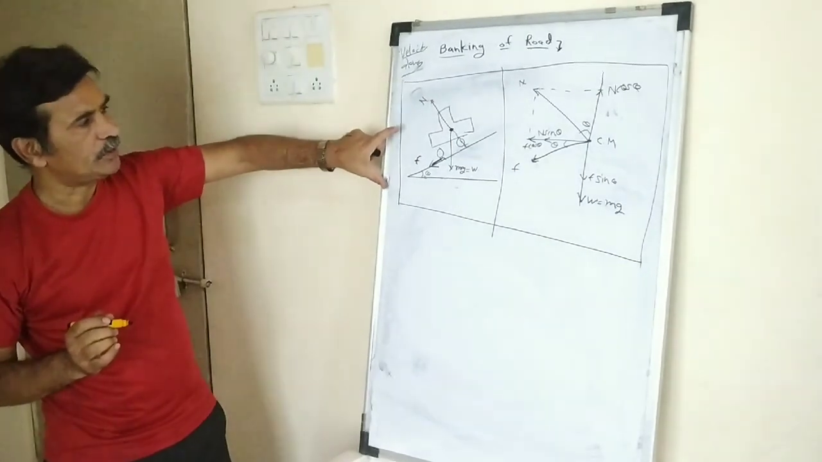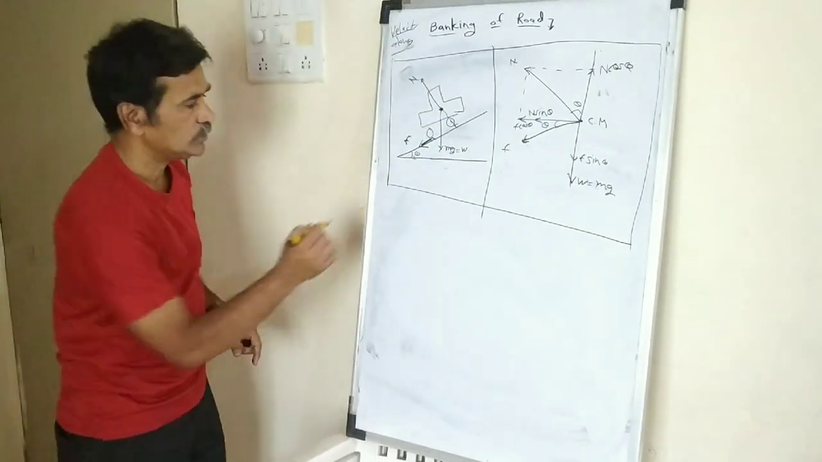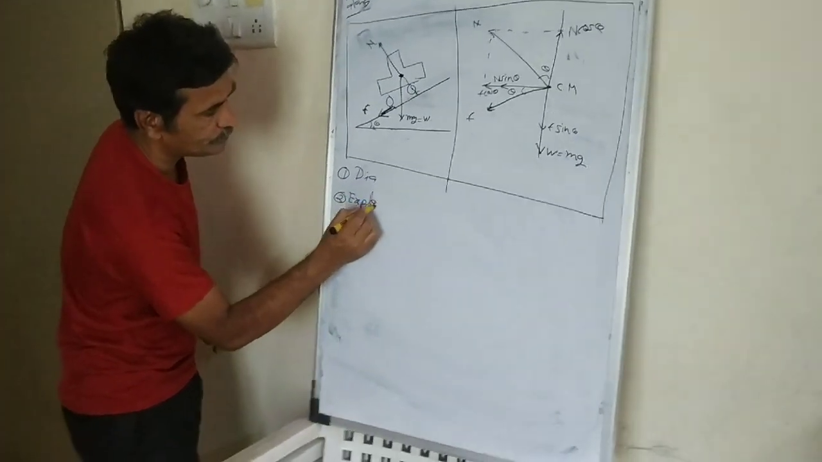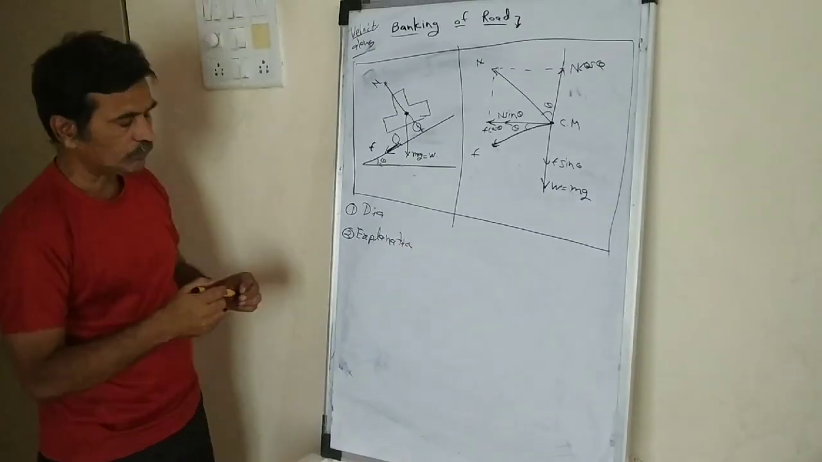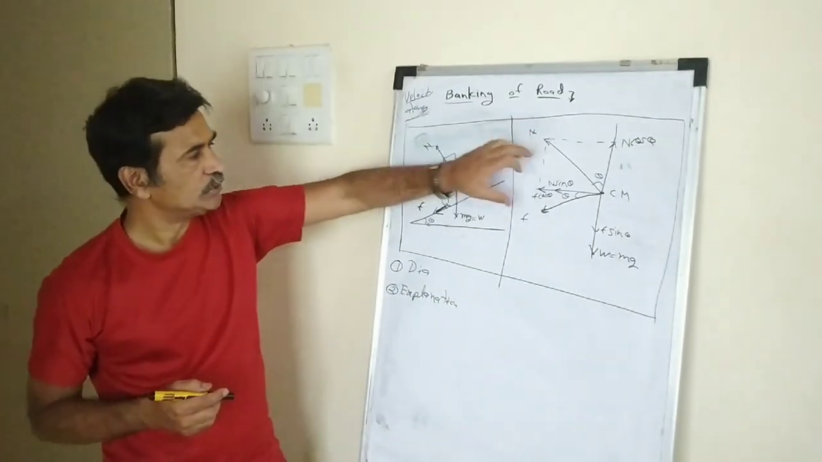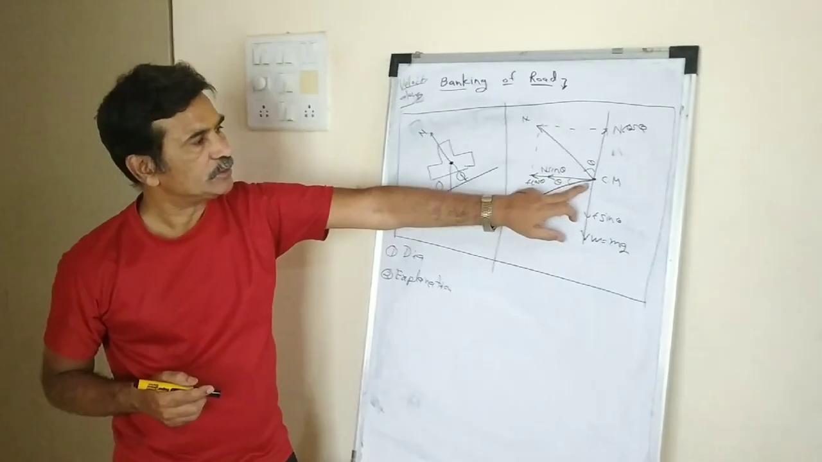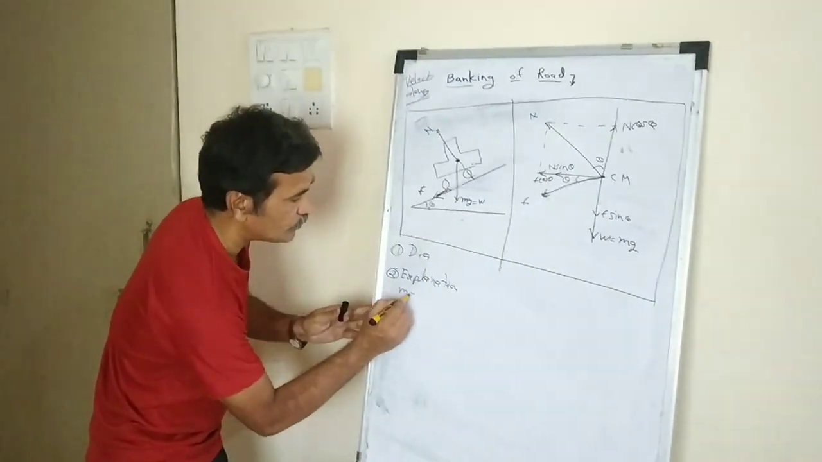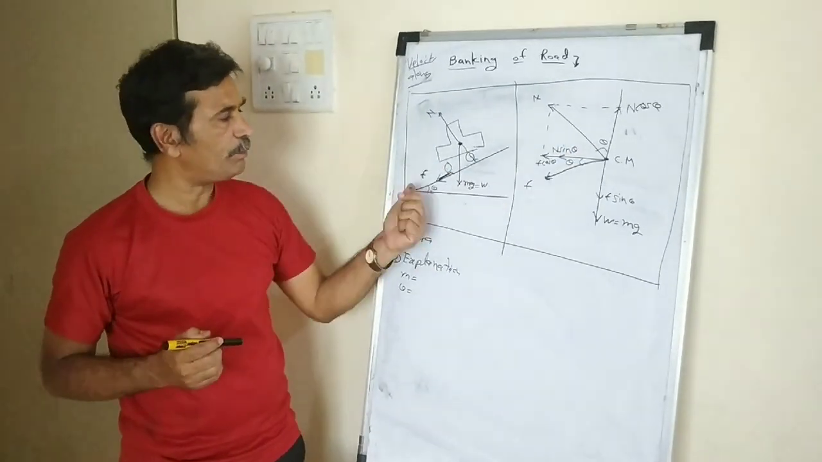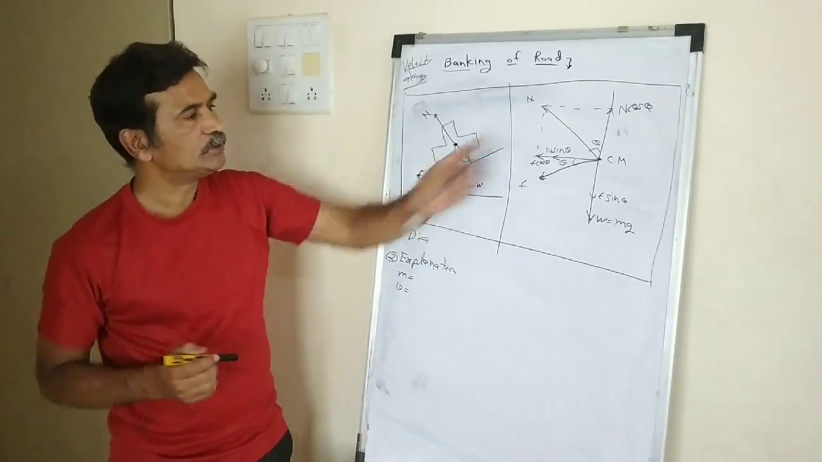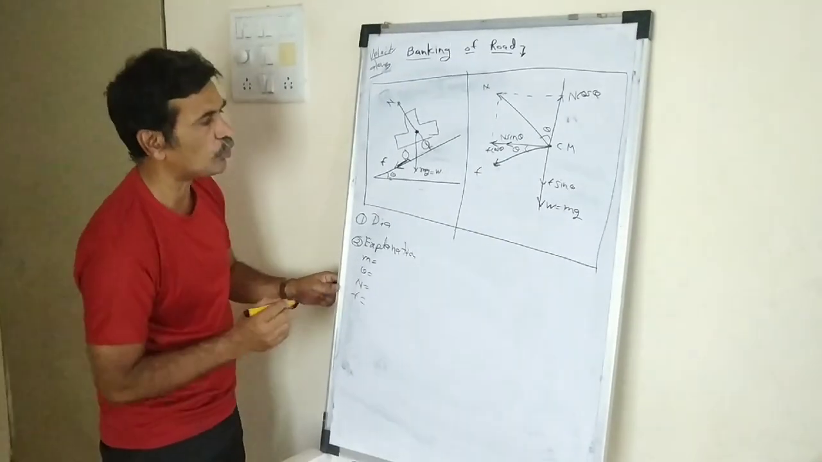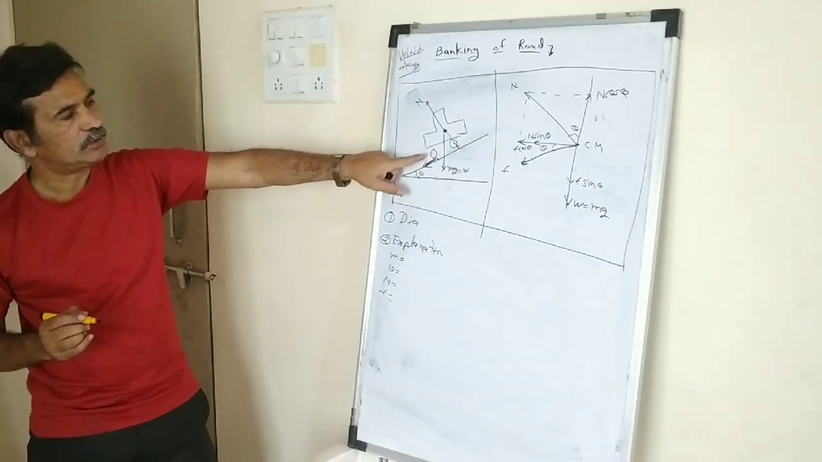So first step, diagram. Second step, explanation of the diagram. In the exam, the question is asked: obtain an expression for velocity of the vehicle along a banked road. So diagram, explanation. What do you observe here? M indicates mass of the vehicle. V indicates velocity of the vehicle. Then theta, angle of banking. Then N, normal reaction acting on the body. Then F indicates frictional force between road surface and wheels of the tire.